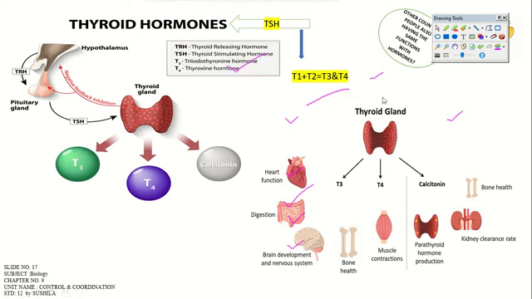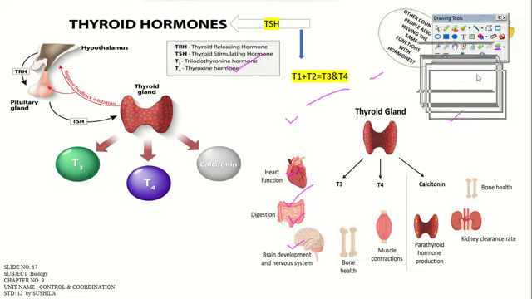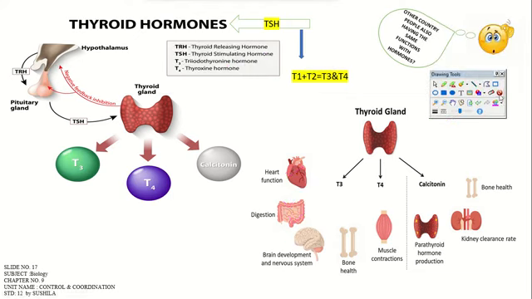Okay, here, just look at your screen at the thyroid hormone. The thyroid stimulating hormone forms two molecules, T1 and T2. By combining these two forms, they produce T3 and T4, right? T1 is a monoiodothyronine molecule, and T2 is a diiodothyronine molecule. These two form the triiodothyronine hormone, and the fourth one is the T4 thyroxine hormone.